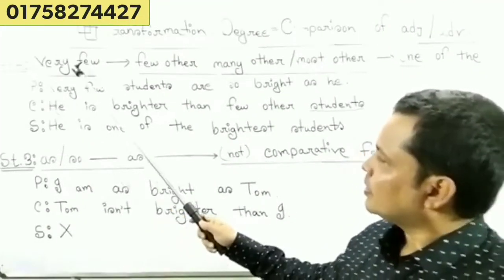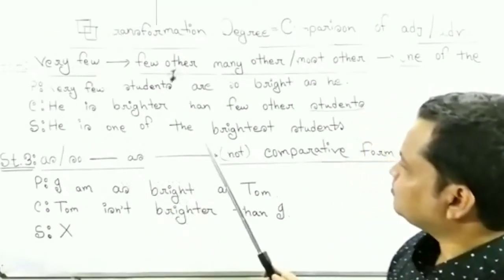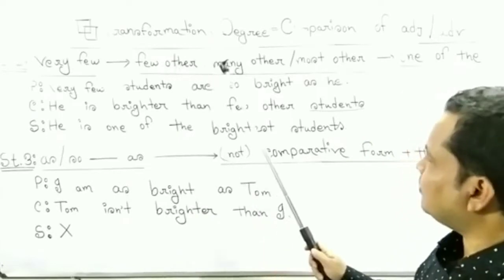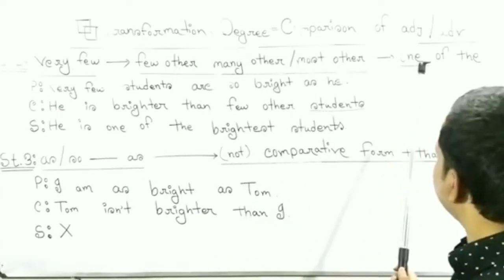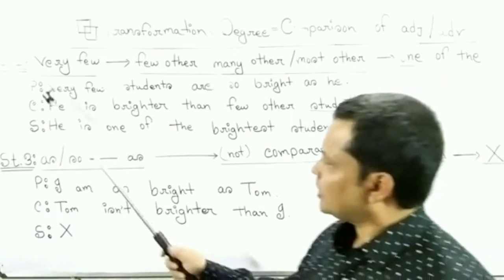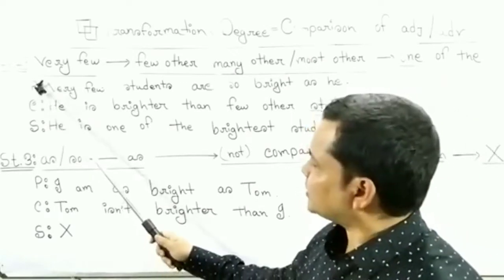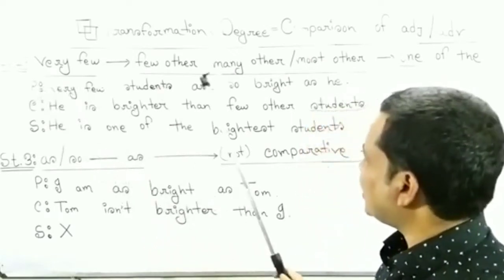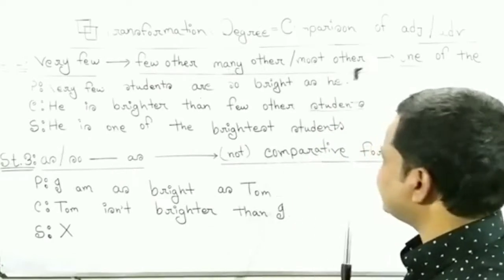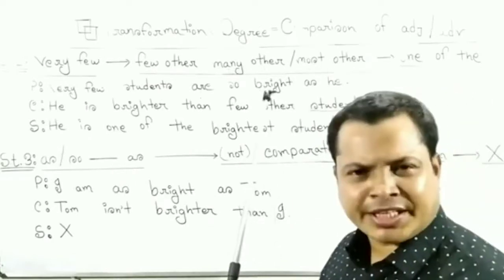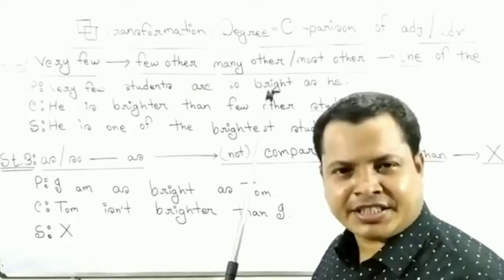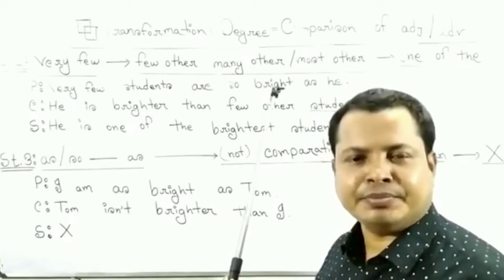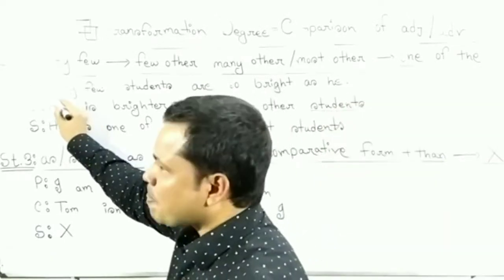Structure number 2. In positive, very few. In comparative, few other, many other, most other. In superlative, one of the. Here, positive example: Very few students are so bright as he. Here you know that the word meaning of bright is brilliant. Bright means brilliant.